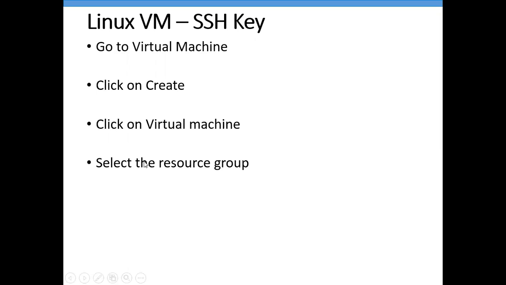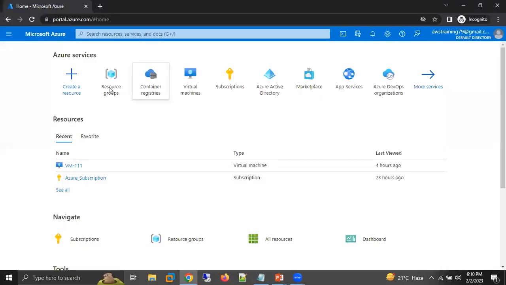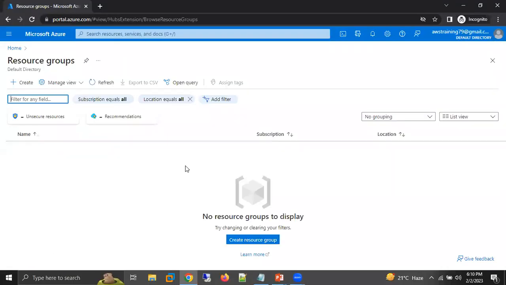If I have an existing one, I can select that. But in the previous session, after our practice, we completely deleted that resource group. And we discussed that if we delete our resource group, whatever resources we have under it, all things are going to be deleted. So our previous one is deleted.